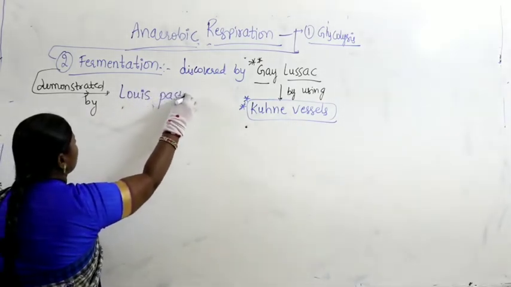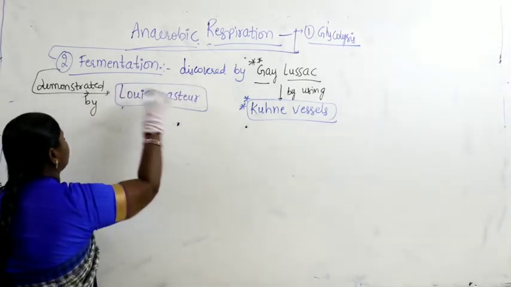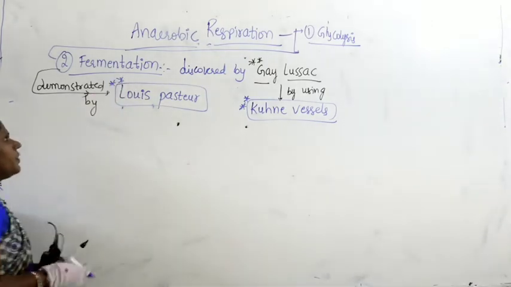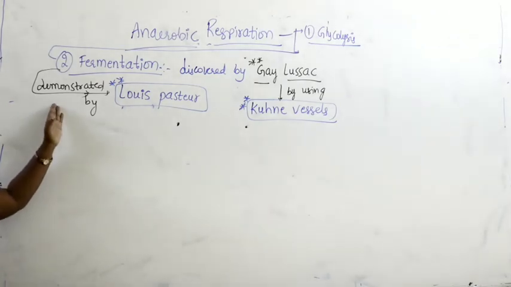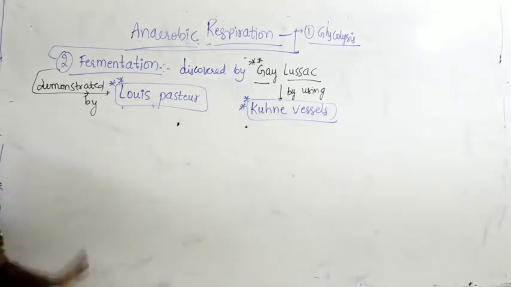Who is the scientist? Louis Pasteur. So the fermentation process was experimentally studied by the scientist Louis Pasteur.